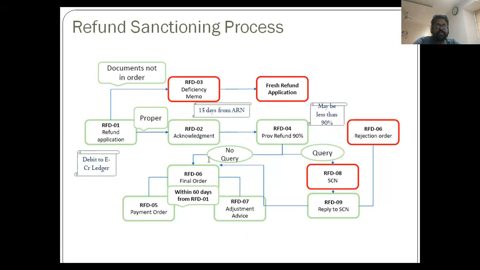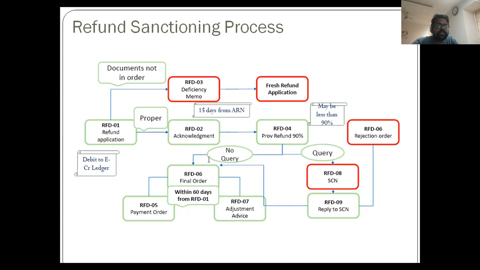So if it is accumulated ITC, then probably there will be a debit. For a category such as this excess payment of tax, there won't be any debit, because the payment has already been made by debiting whatever cash or credit ledger. Then, if the application is complete in all respects as per the scrutiny of the officer, principal scrutiny I would say, RFD 2 will be issued as an acknowledgement of the receipt, and this has to be done within 15 days.